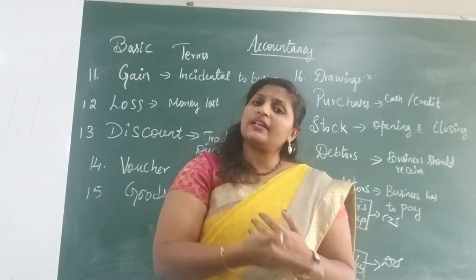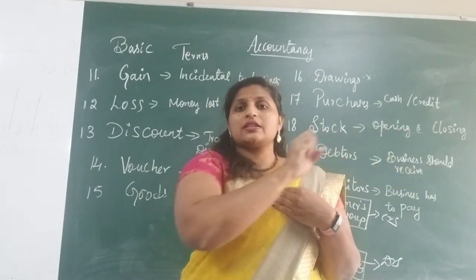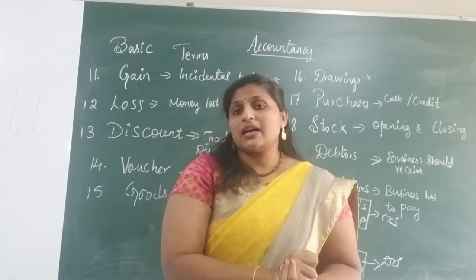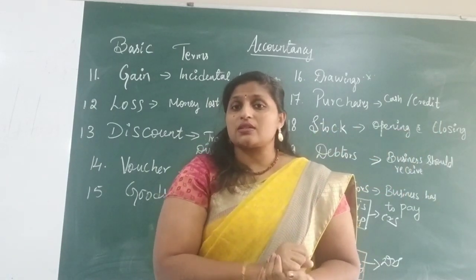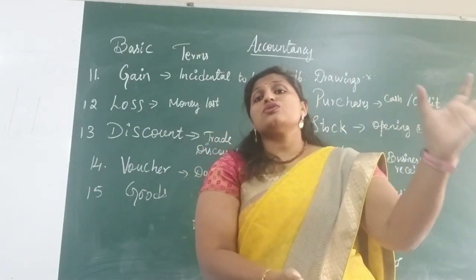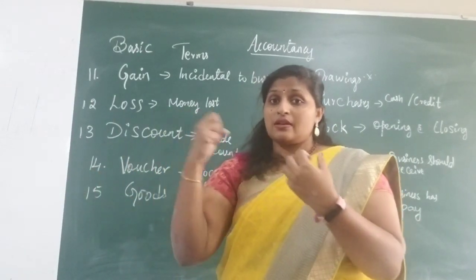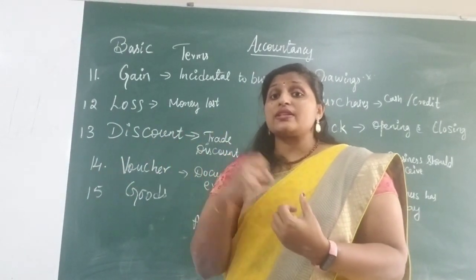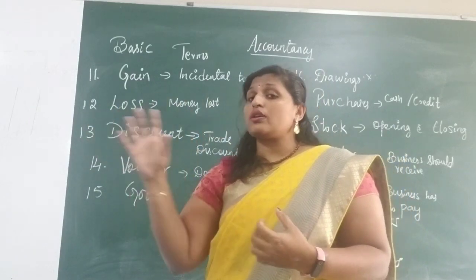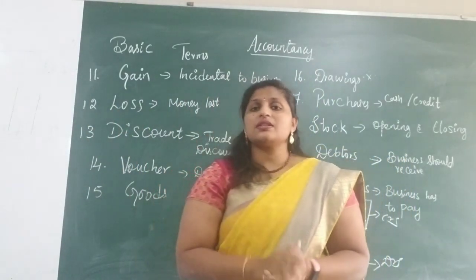So Z comes under the creditors. To whom the business is liable to pay, those we call creditors. From whom the business has to receive the money, those we call debtors. Please be clear with this.